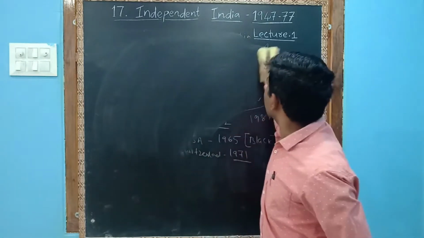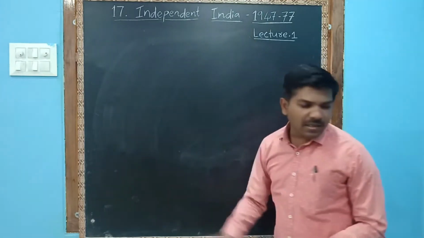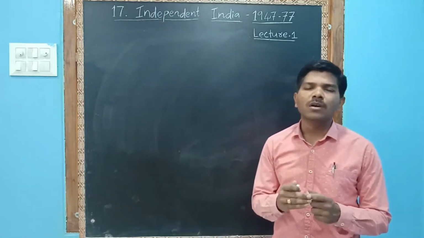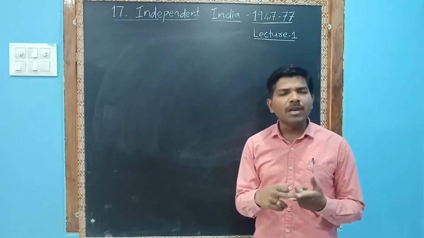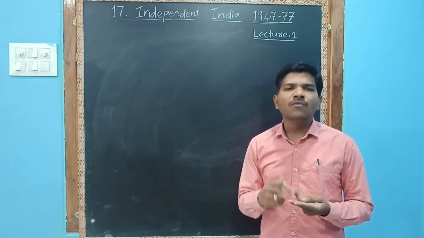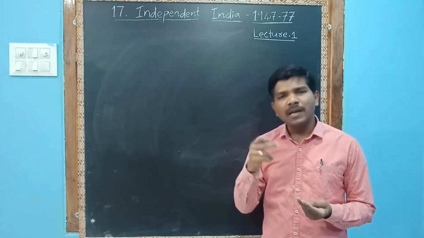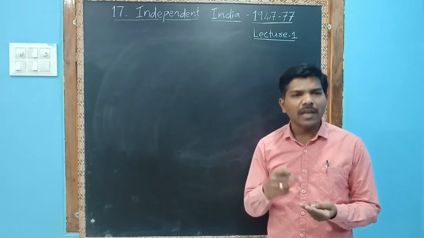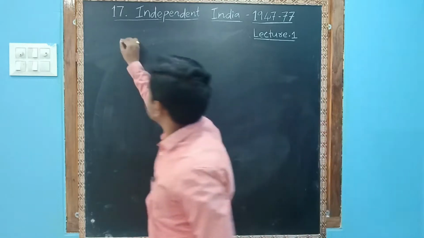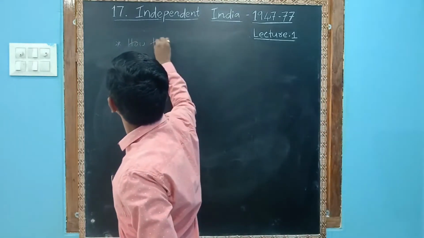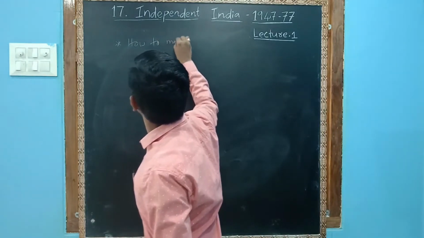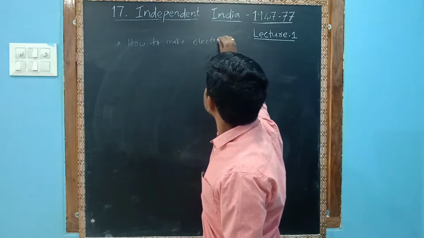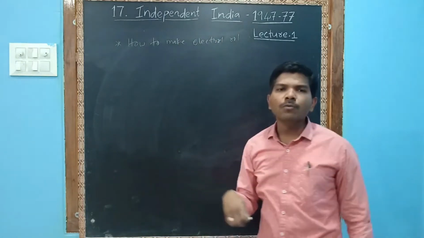Next, to overcome this problem, what did our Election Commission do? As I said, it is very difficult to conduct elections in India because the population is huge, there is illiteracy, and women were known by their husband's or father's names, which we discussed. Next, you see how to make the electoral roll.